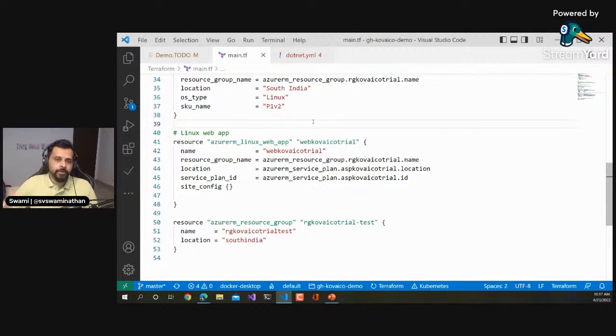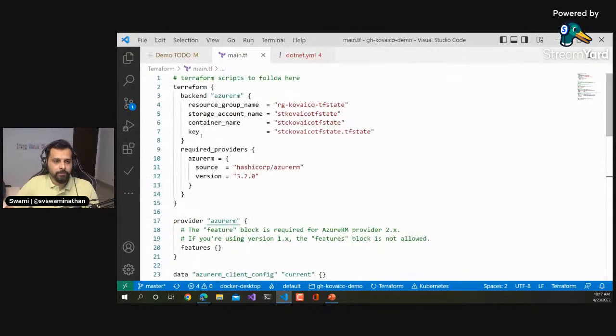You'll say terraform init. When you say init, it will go and initialize the backend for it. What does this backend mean? Since, like I said, it's infrastructure as code, Terraform needs to understand what is expected, which is defined in this particular script file, and what is already present on the Azure side. It's called desired state configuration, right? So we are trying to go from whatever state is in production or in Azure to the state defined in this particular code, right? So it needs to maintain that state somewhere. That is why it uses this backend.